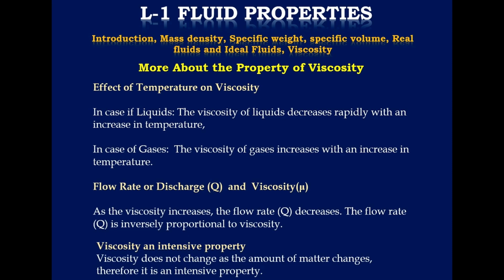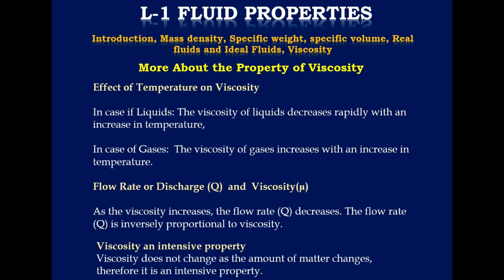So let us study more about the property of viscosity. The effect of temperature on viscosity: in case of liquids, the viscosity decreases rapidly with increase in temperature. For example, tar. If we heat that tar, it gets molten. And in case of gases, the viscosity increases with the increase in temperature. For example, steam. If we increase the temperature, its viscosity increases.